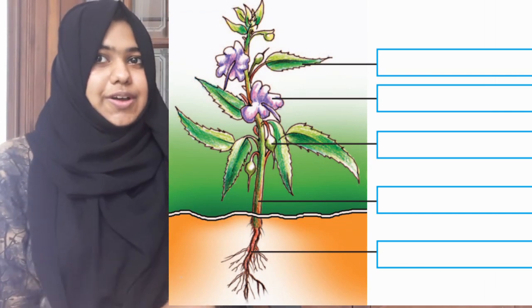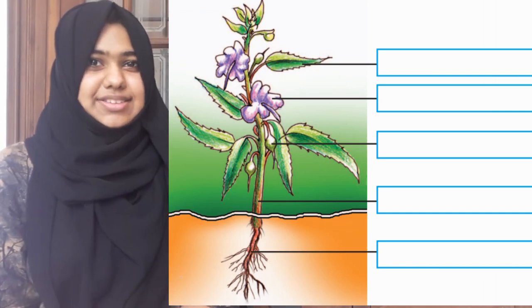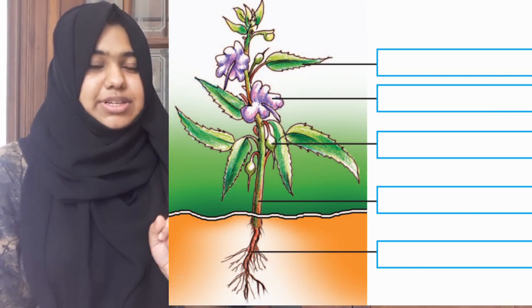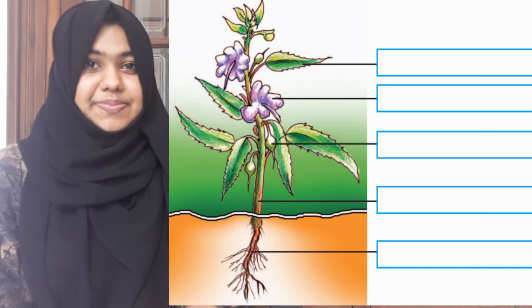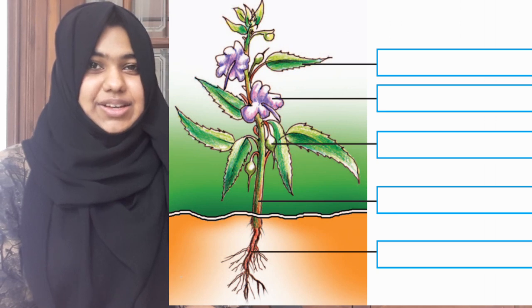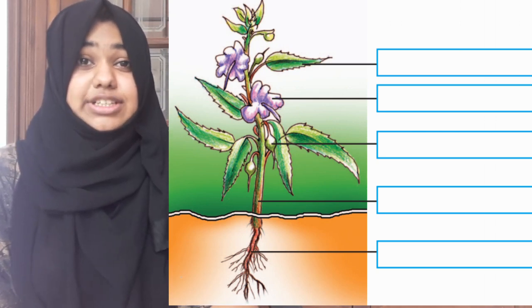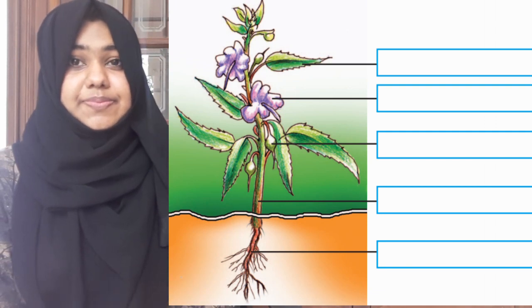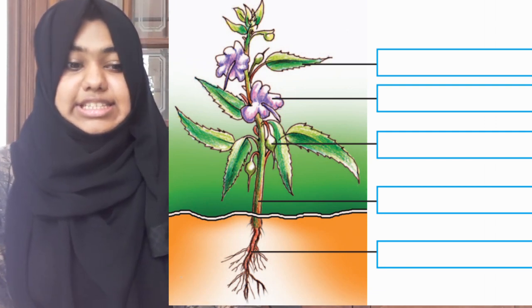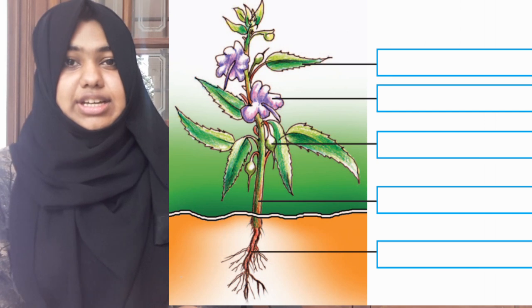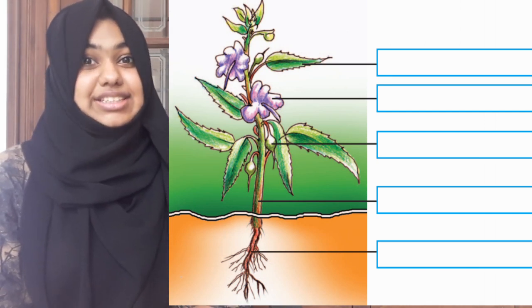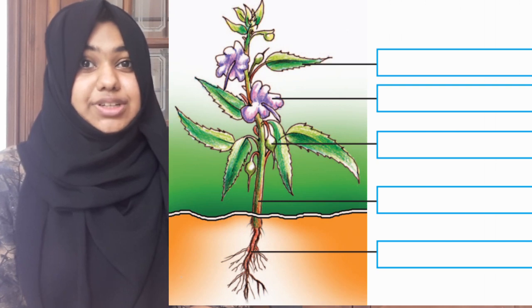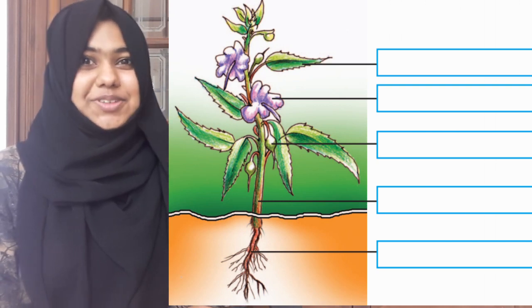Now you saw the plant parts, right? Now look at this picture. Shall we label them? Okay. So what is it at the first? It is the leaf, right? Then what about the second? It's a beautiful flower.